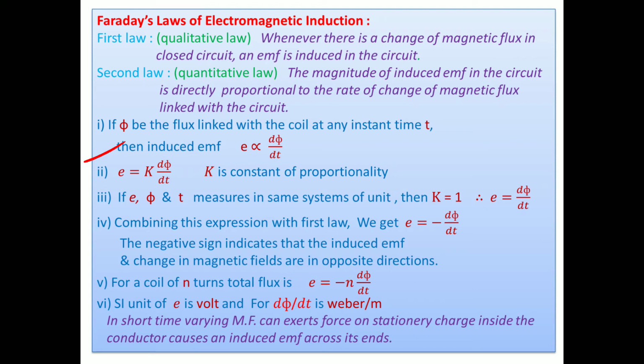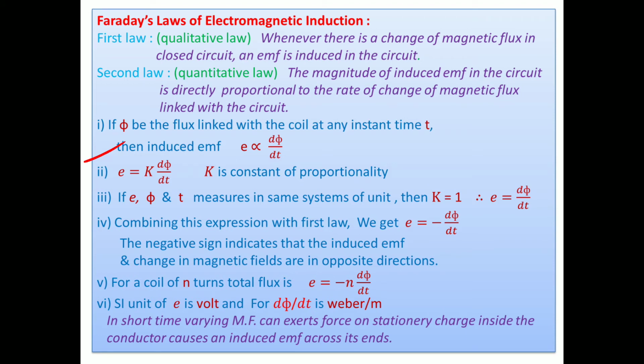Suppose E is measured in volts, flux is measured in Weber, and t is measured in seconds, meaning all are in SI units, then the constant of proportionality is taken as 1, and E equals, directly, d phi by dt. Comparing this expression with the first law, E equals minus d phi by dt.